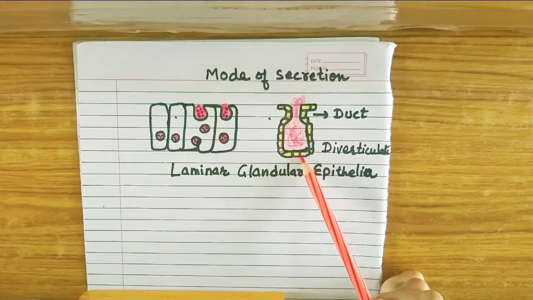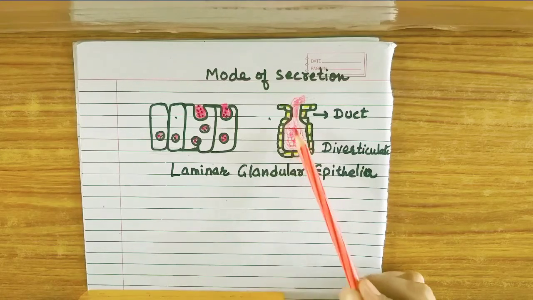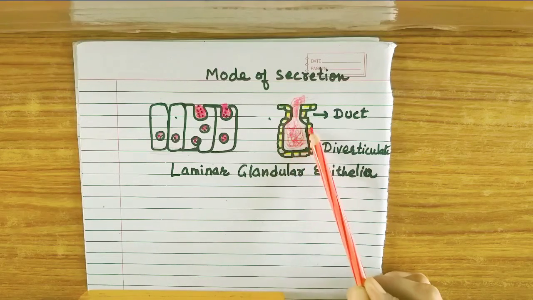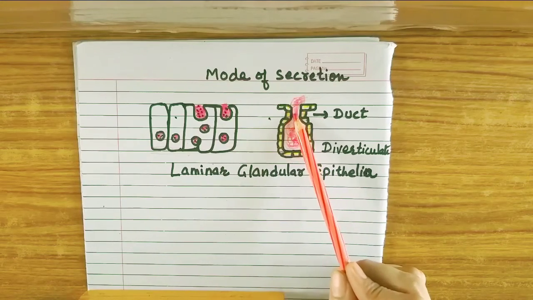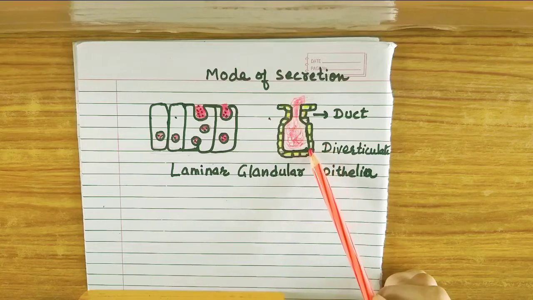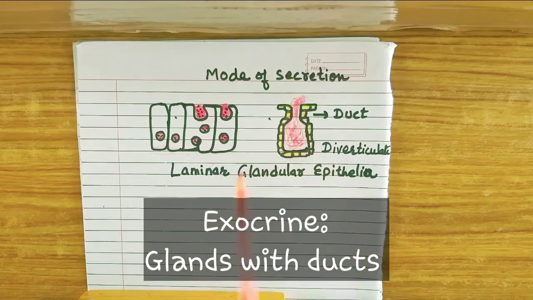And if the epithelial cells form an invagination which results in the formation of this neck, the duct also, such a type of gland is known as an exocrine gland. So this is the representation of an endocrine gland, this is the representation of an exocrine gland.